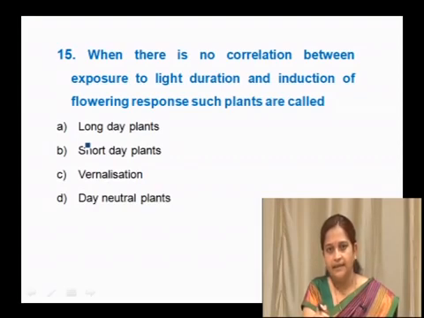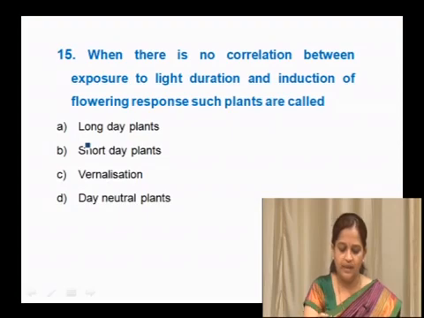If they need less than the critical intensity, they are called short day plants, and if they need more than the critical light, they are called long day plants. And the plants which don't need any such duration of light are called day neutral plants. So, the right option here is day neutral plants.